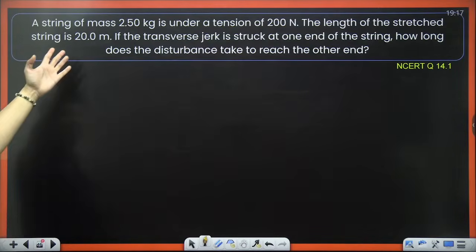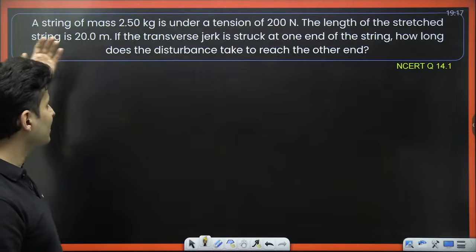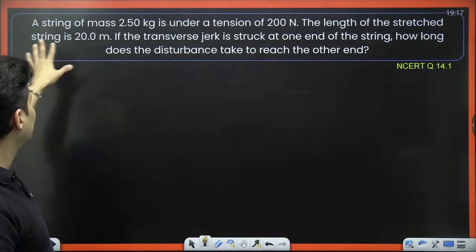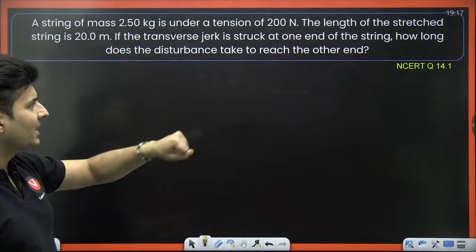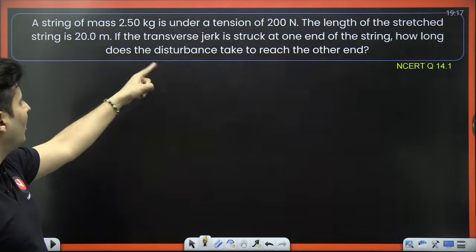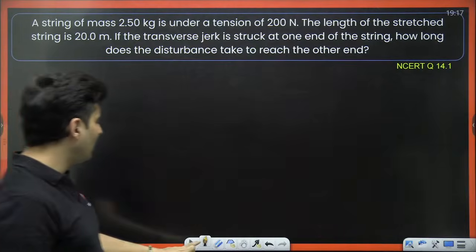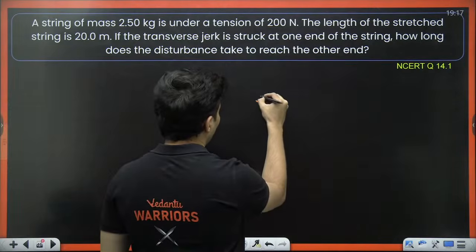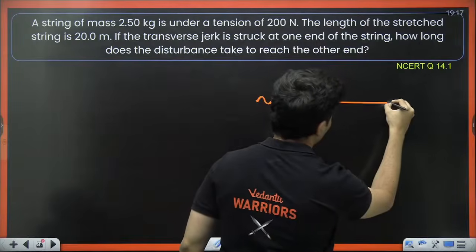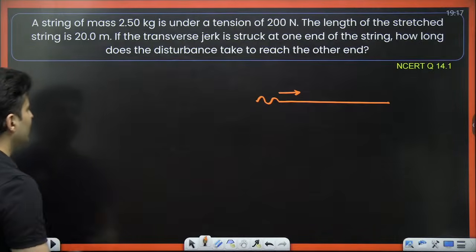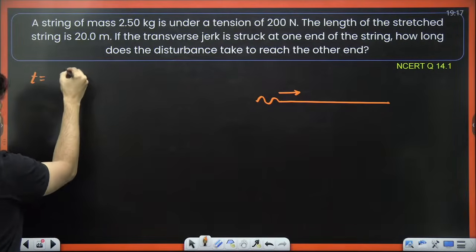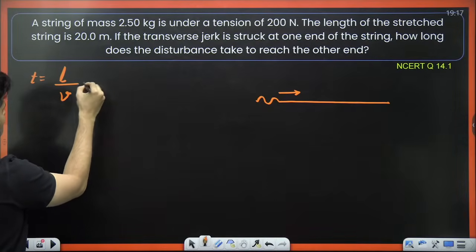Moving on, next question. A string of certain mass, tension is given, length is given, some jerk is given to the string. How long does the disturbance take to reach the other end? Okay, so you have created a jerk and that wave is going to travel to this end of the string. How much time does it take? Well, the time is the length of the string divided by the speed.